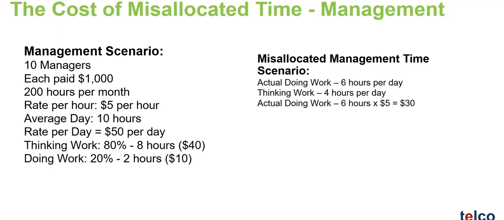So therefore, the actual doing work is costing the company 6 hours times $5 per hour, which is equal to $30.